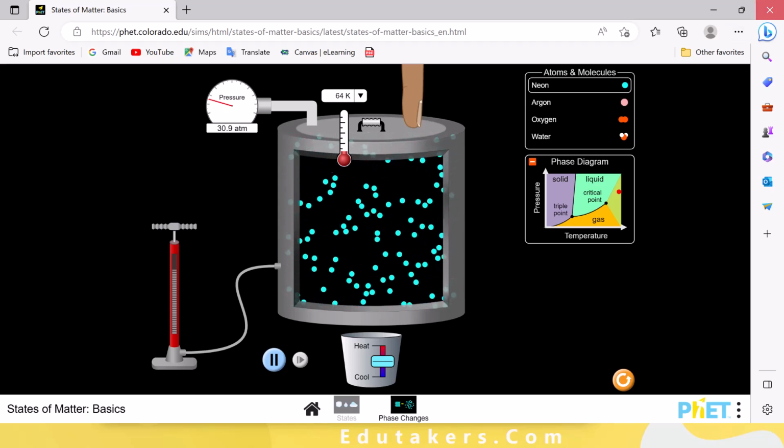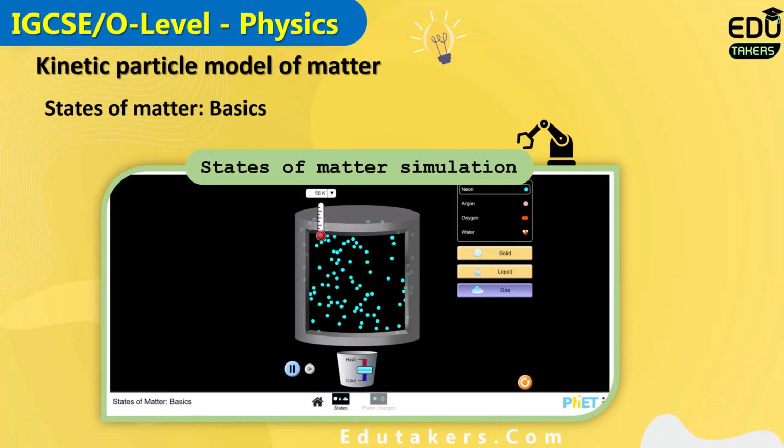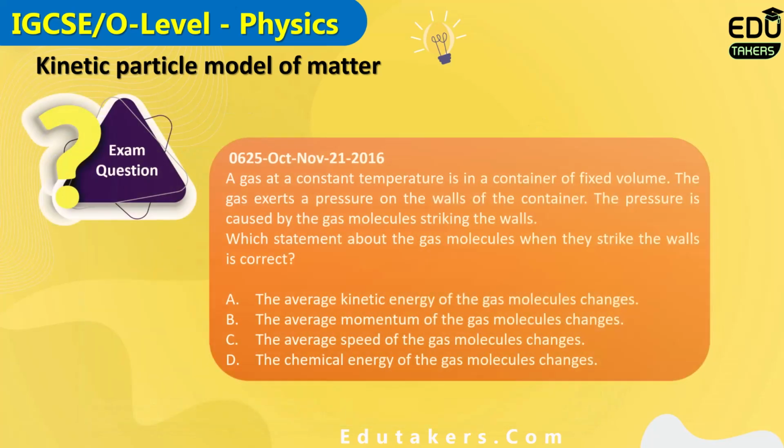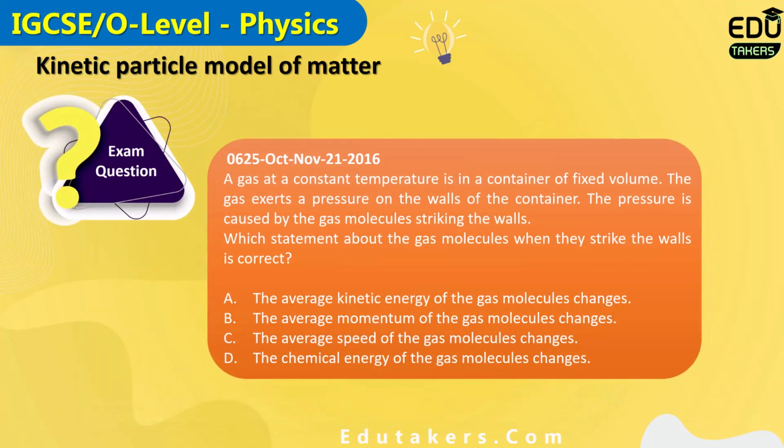Let's go back. Here is the exam question that appeared in October-November 2016. A gas at constant temperature is in a container of fixed volume. The gas exerts a pressure on the wall of the container. The pressure is caused by the gas molecules striking the walls. Which statement about the gas molecules when they strike the wall is correct?